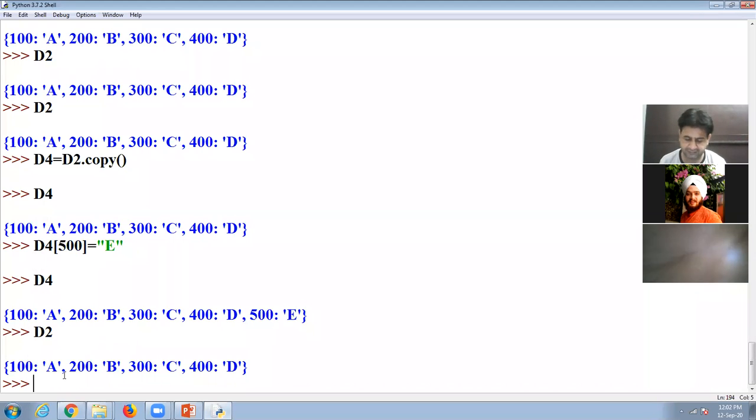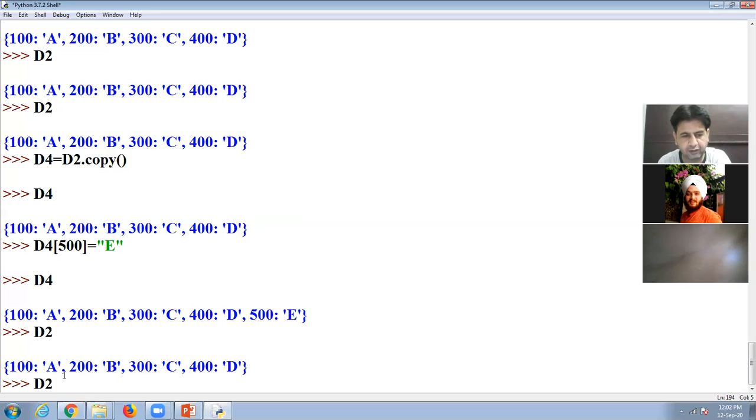So next is, we know that if I want to delete any particular element, I can use the pop function. But in case I use here one more method that is called popitem. Look at here.